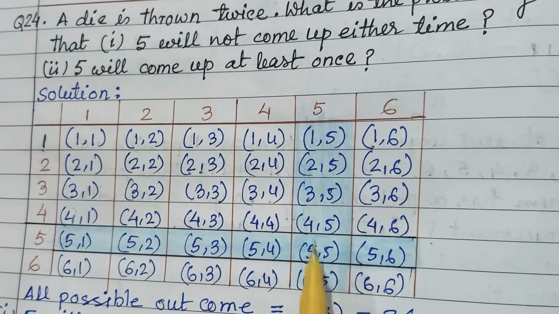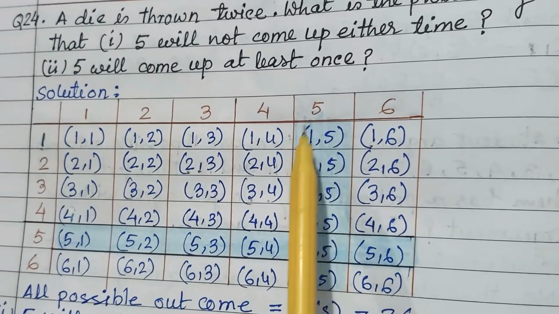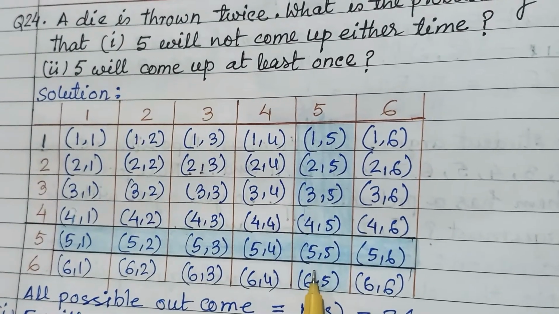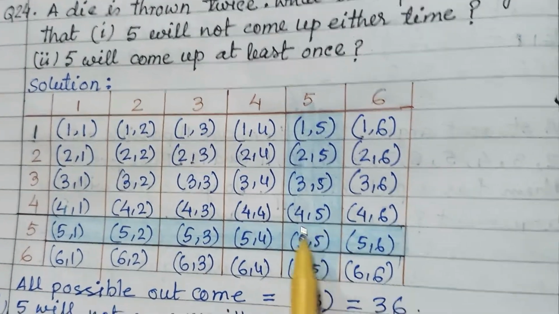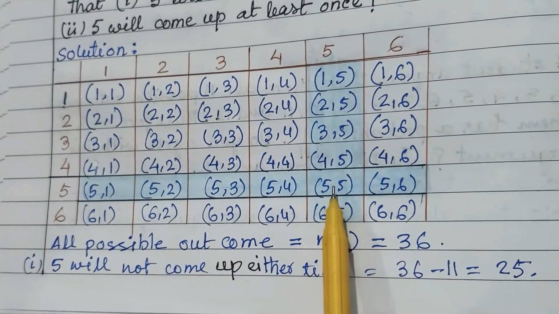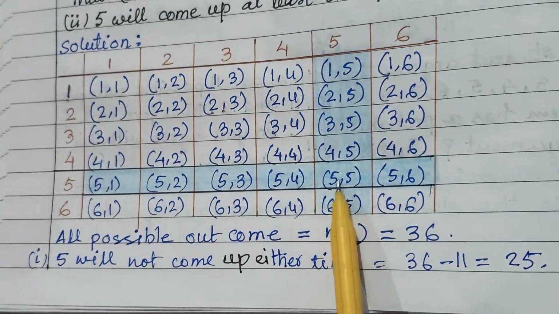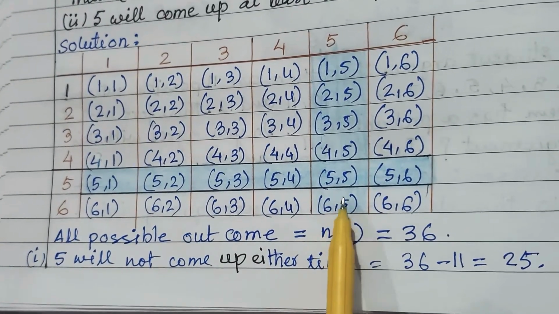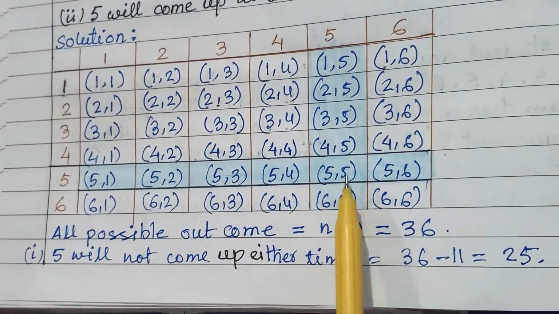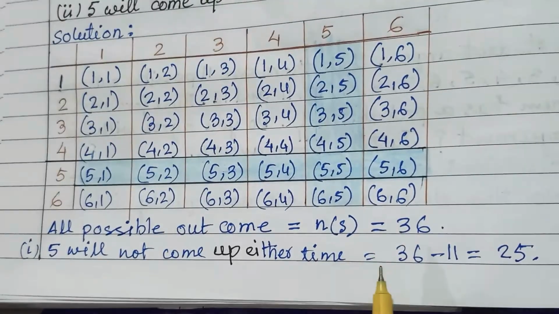How many numbers are there? From here it is 6 and from here 6. 6 plus 6, 12. This box we are counting 2 times, so one time you have to subtract. That means 12 minus 1 is 11. So the number of events is 11 and the total number of options, the sample space, is 36.